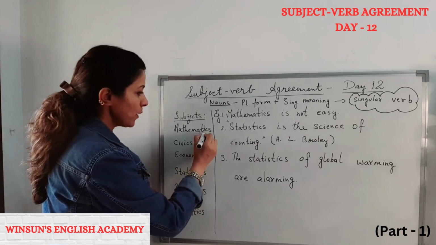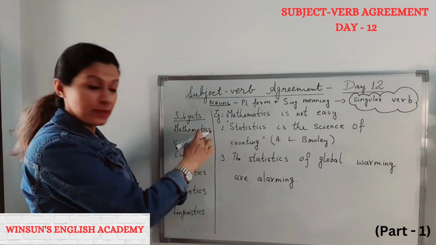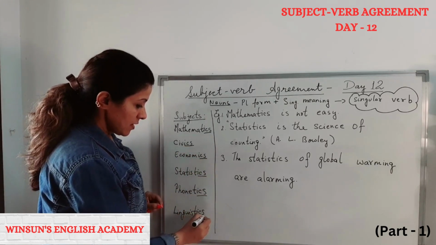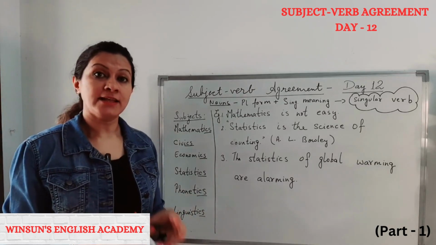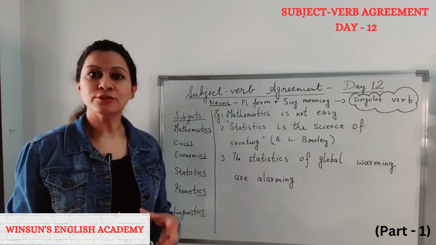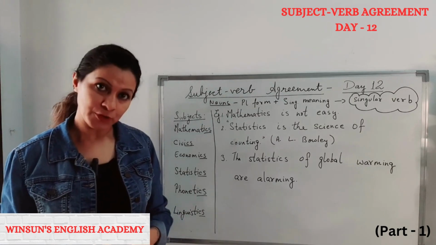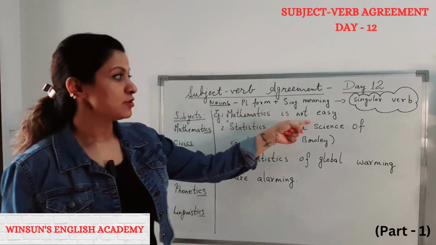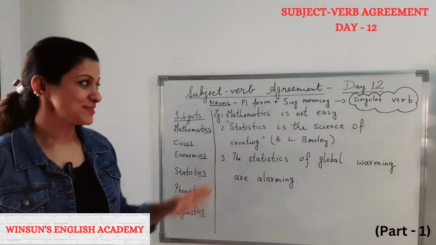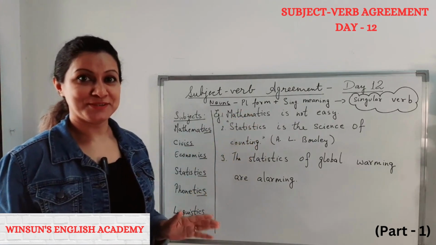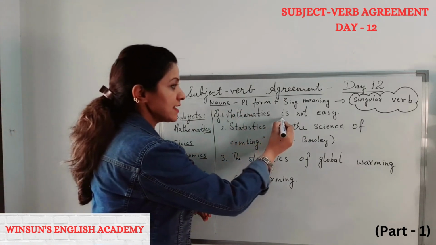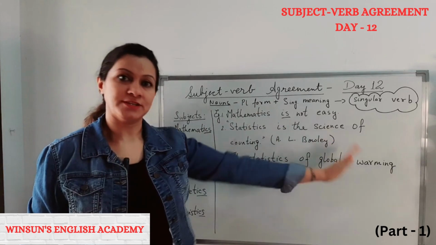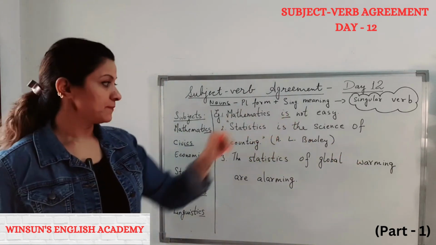Also remember this, when we have ICS as suffix, if you see ICS everywhere, when we have ICS in any word, it refers to a field of study or a system or principles. Now let's look at these examples. Mathematics is not easy. Let me be honest, it has never been my favorite subject. Now mathematics is, this is singular. Why? Because here we refer to a field of study. That is why it's singular.